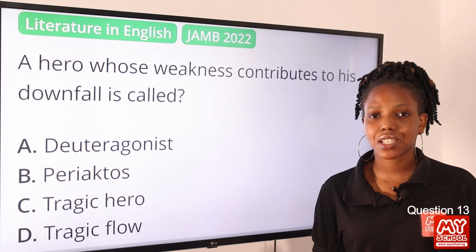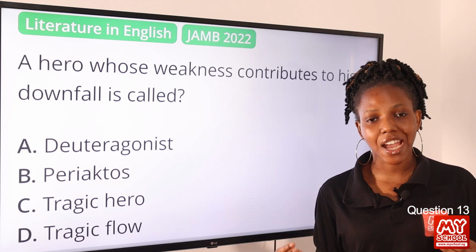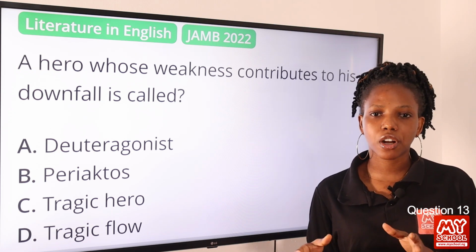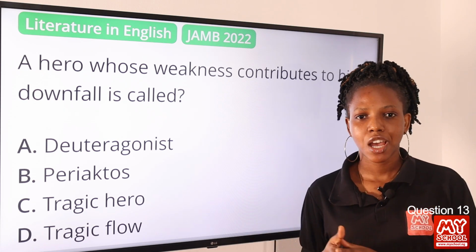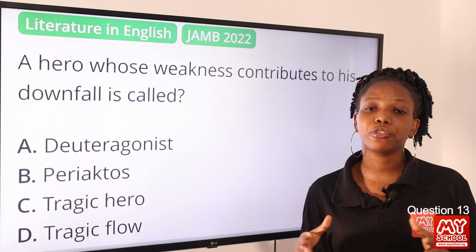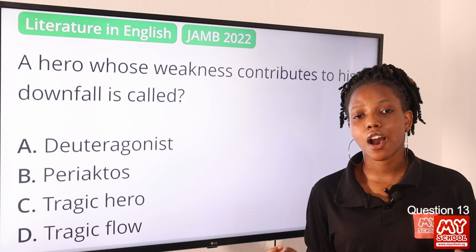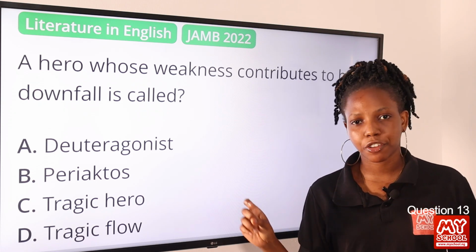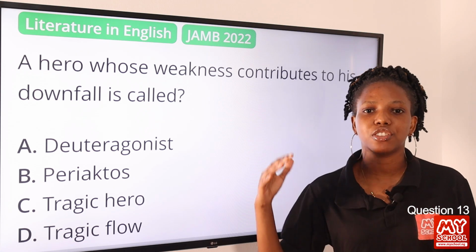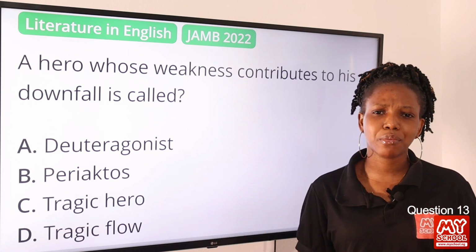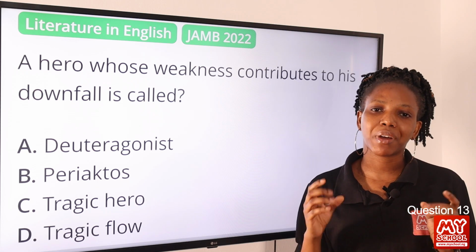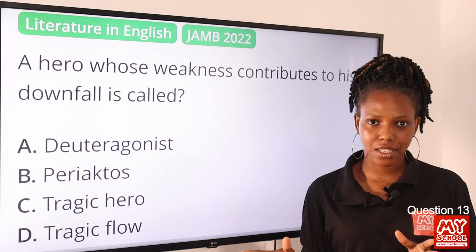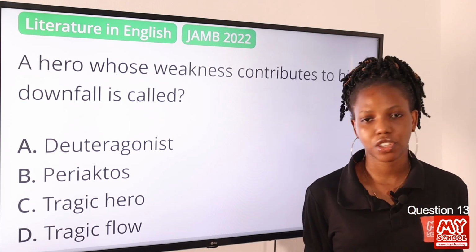his downfall. A popular example that I can cite is Okonkwo. Okonkwo is the protagonist in the novel Things Fall Apart by Chinua Achebe, and we can see that he's a protagonist with flaws. He fears failure. According to the text, he fears failure. He is scared of being tagged a failed person, and so that ruled his judgment all through the text. And we see him making a lot of mistakes, and that particular weakness, that particular fear, ultimately led to his death. So the answer to this question is option C, tragic hero.